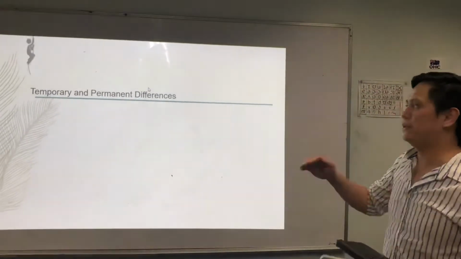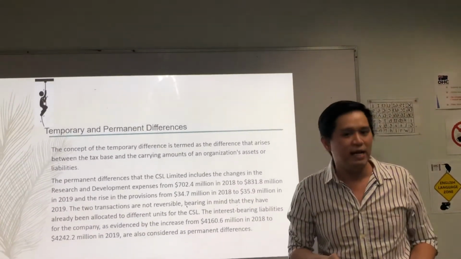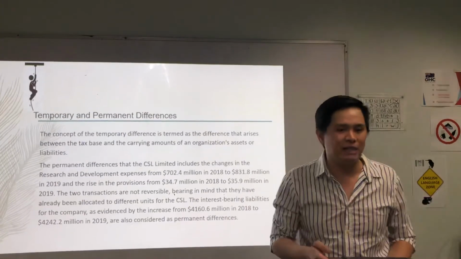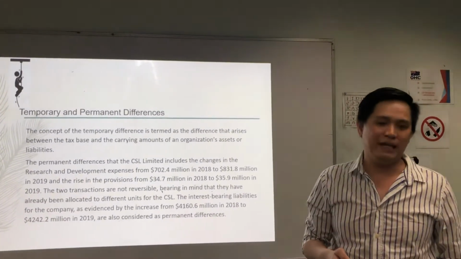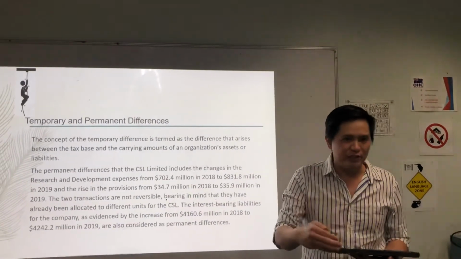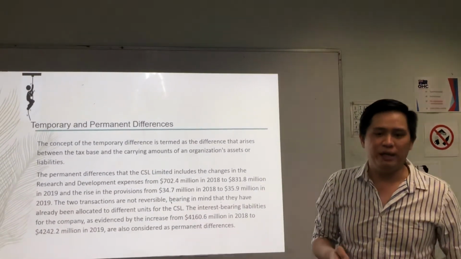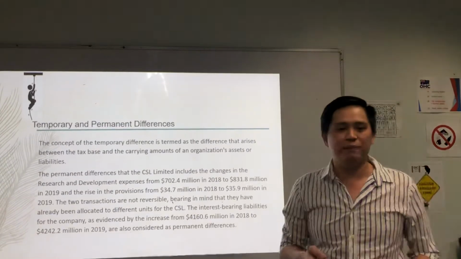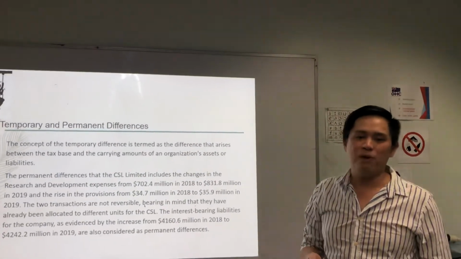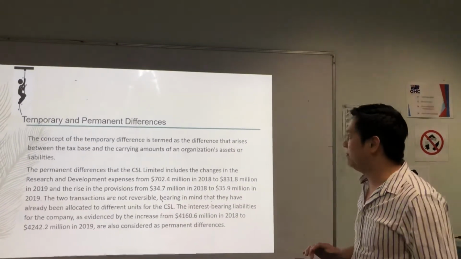I'm continuing with temporary and permanent differences. The temporary difference is termed as the difference that arises between the tax base and the current amount of an organization's assets or liabilities. The permanent differences that CSL Limited includes are the changes in the research and development expenses from 700 million in 2018 to 831 million in 2019. The two transactions are not reversible, bearing in mind that they have already been allocated to different units for the CSL.